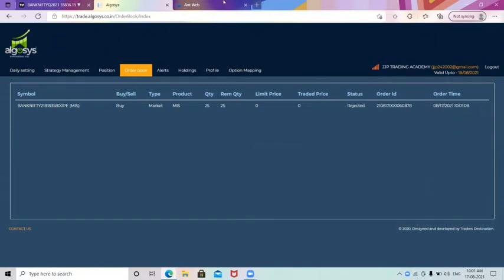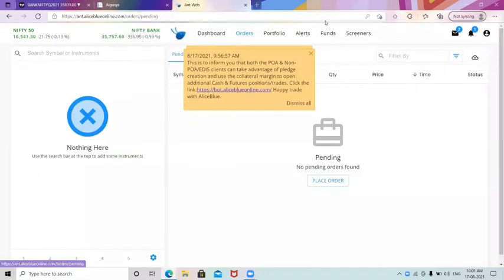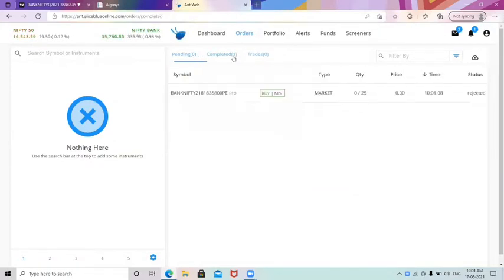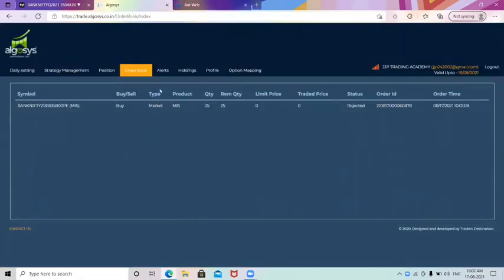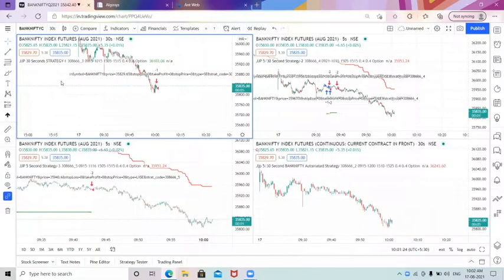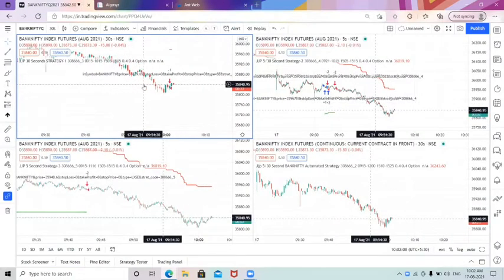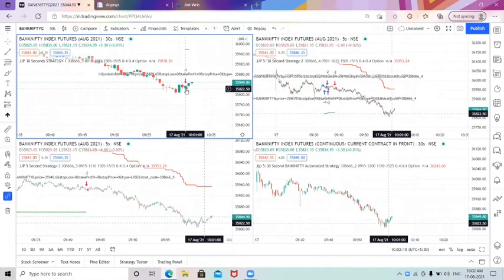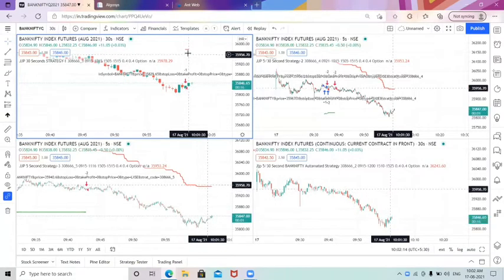It has been executed in the Algosys platform, and I will be refreshing our demat account also. You can see here, it also executed in our demo demat account. The timing is 10:01 and 8 seconds. It has been executed at the same time as the Algosys platform execution. And as you can see in TradingView, it has been executed at this candle, 10:01. Almost 8 seconds only it has taken.